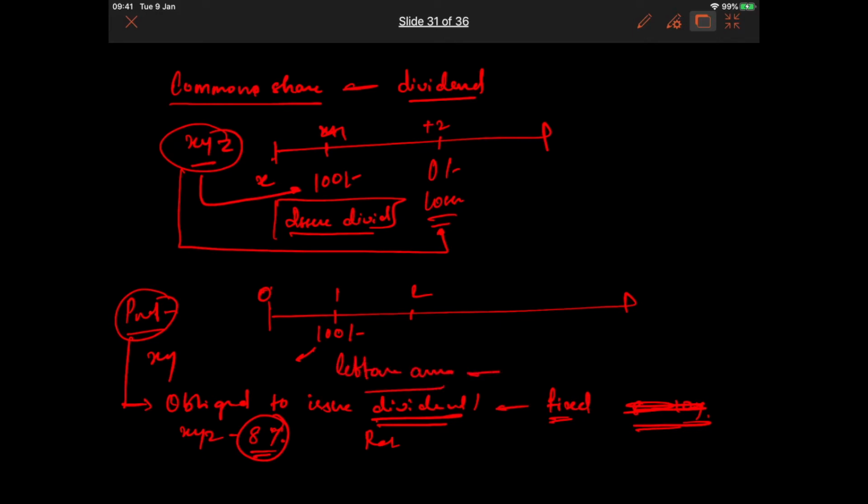it would go for dividend for those who hold common equity. So first you pay dividend to preference shareholders at a pre-decided rate, and then whatever amount is left, out of that you are supposed to pay dividend to the common equity holder. So this is about the preference share. That is how preference share differs. Now, there are types of preference shares.